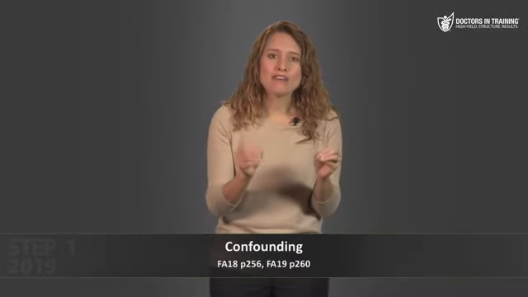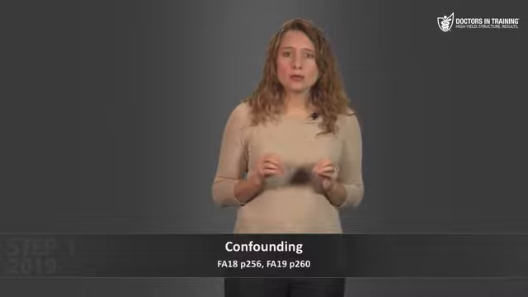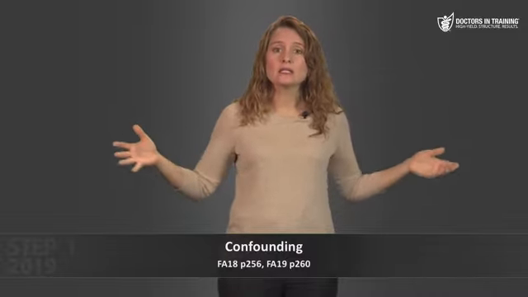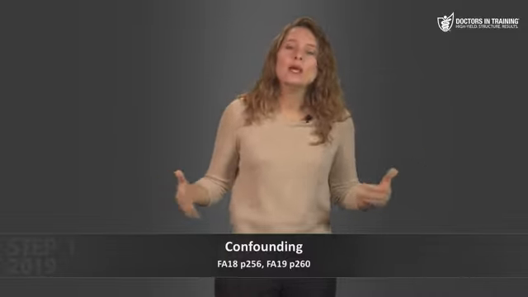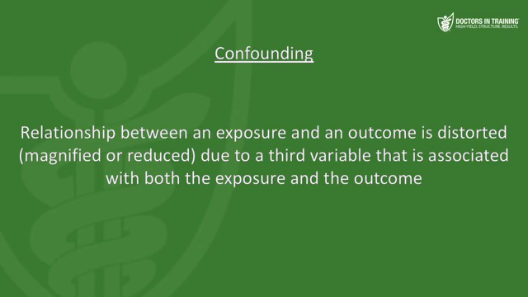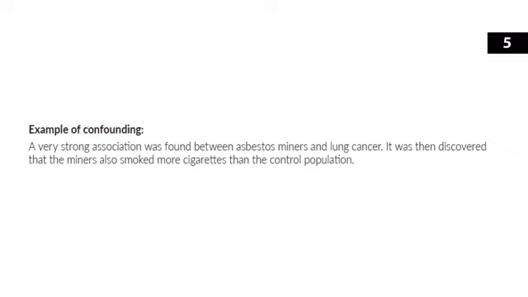So let's talk about confounding. Remember that confounding was another reason, along with bias and random error, that significant study results might not be true. Confounding occurs when the association between the exposure and the outcome is distorted due to a third variable, which is associated with both the exposure and the outcome. I think this is much easier to understand when it's explained through an example. So in your study guide, it says, a very strong association was found between asbestos miners and lung cancer. It was then discovered that the miners also smoked more cigarettes than the control population. This is, again, a popular example for confounding.